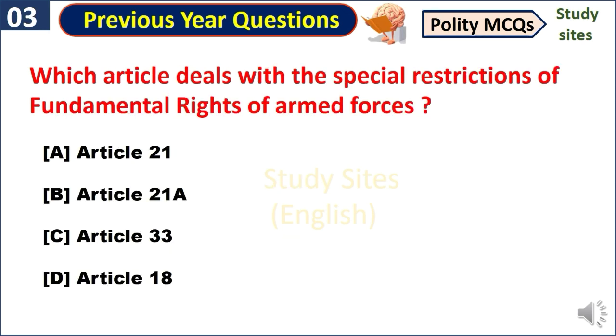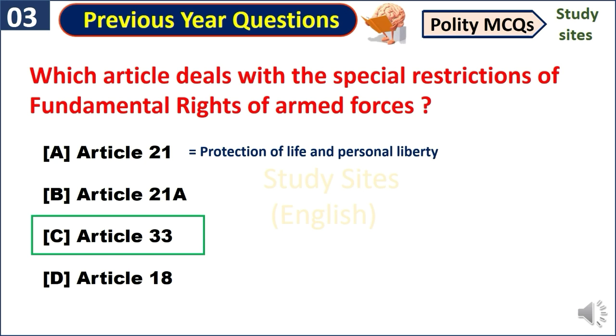Which article deals with the special restrictions of fundamental rights of armed forces? Article 33. And friends, Article 21 deals with protection of life and personal liberty. Article 21A deals with right to education. And Article 18 deals with abolition of untouchability.